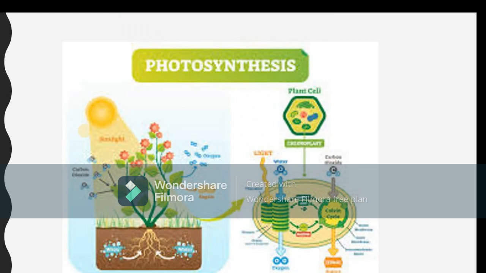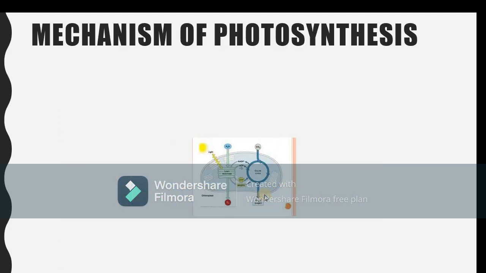Now coming to the mechanism of photosynthesis, before that let me tell you that this is the whole process. Through this figure you can see that carbon dioxide is there and the sunlight is falling on it, and oxygen is being released. But what is actually happening inside the plant cells, we can see in the mechanism of photosynthesis.